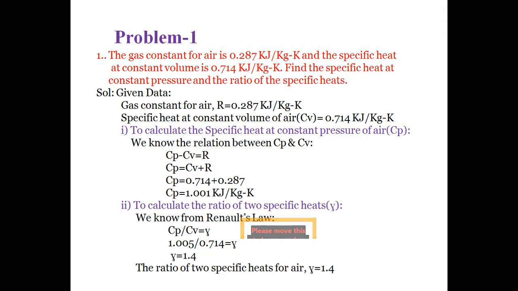The second parameter we have to calculate is the ratio of the two specific heats, represented by the letter gamma. From Reynolds law, the ratio of the two specific heats, Cp by Cv, is equal to gamma. Substituting the values of Cp and Cv, we will get the gamma value as 1.4 for air.